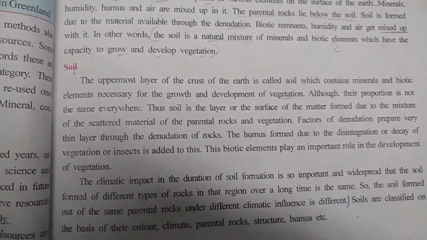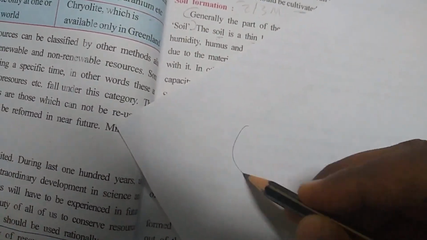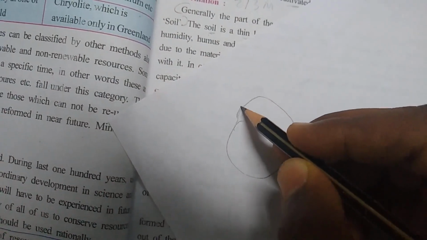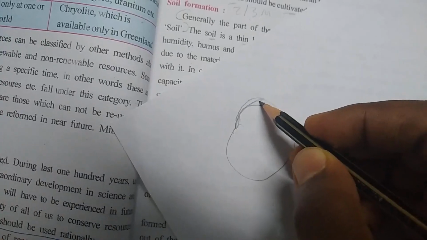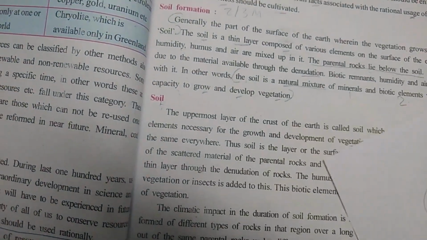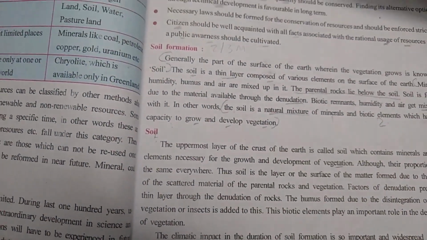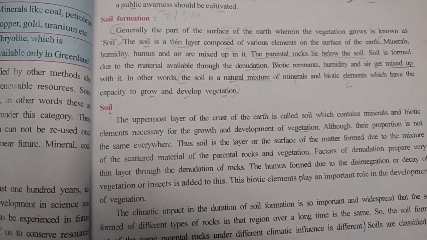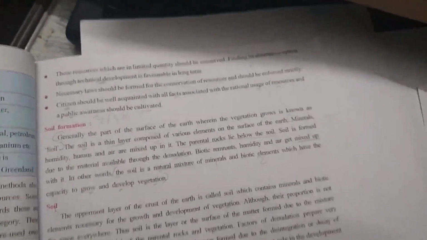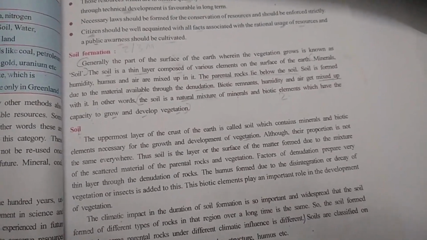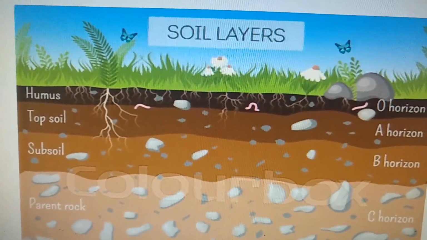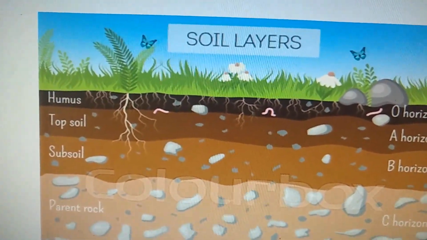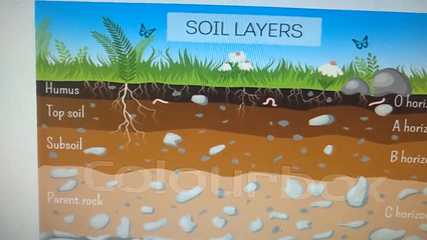The sentence says what? Let's suppose we assume this is the earth, okay, then the uppermost crust of the earth is called soil. In the previous video we already discussed this. Okay, I hope you remember this. The uppermost crust, you are able to see humus mentioned, so that is the uppermost crust and that is called soil.